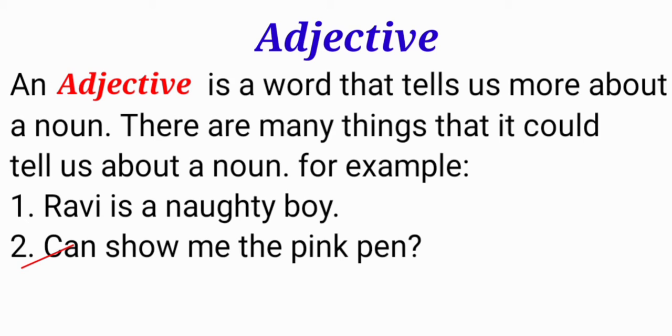Now we will see the second sentence. Can you show me the pink pen? In this sentence the word pink is used as an adjective. Here the question arises, which pen? The pink pen. Can you show me the pink pen? In this sentence, pen is a noun. An adjective is telling about a noun.